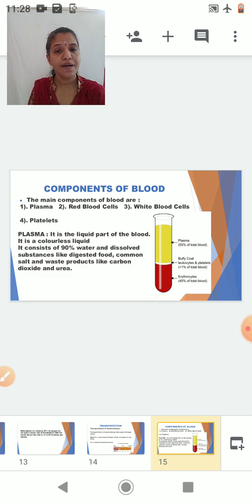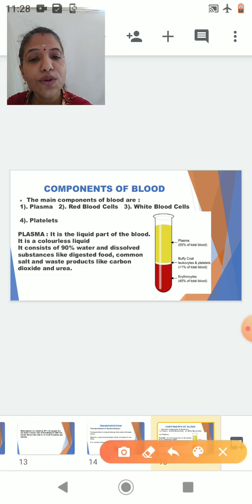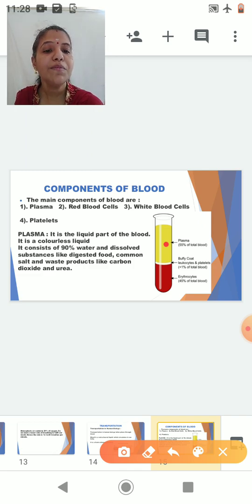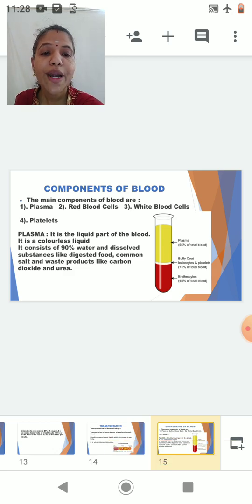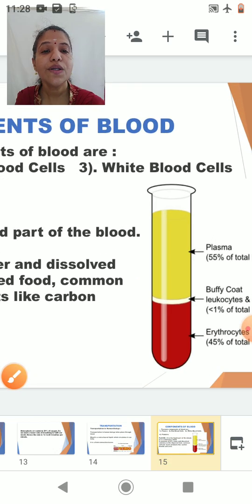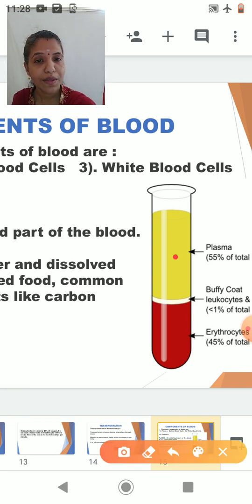Components of blood. In this, the first component you are studying is plasma. Now plasma, you can see here, I have marked in yellow color. Plasma is a liquid component of blood. The fluidity of the blood is because of the plasma. Okay, so you can see here this is the plasma. It is a liquid component of the blood.